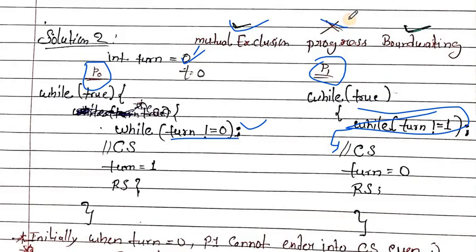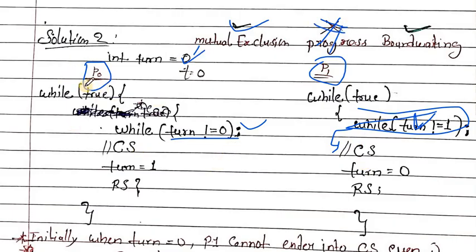So the progress condition is false, because progress says that if no process is executing the critical section, then any process that comes must be allowed to enter the critical section. But here the critical section is free and the P1 process tries to enter, and it cannot enter because the condition is true here. It is stuck in the while loop, so the progress condition is false.